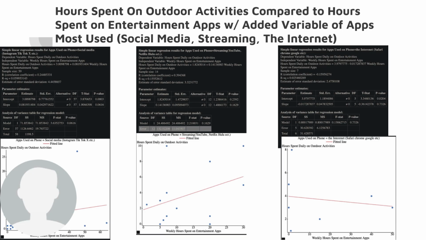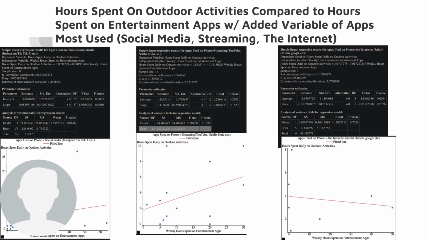So we can see here, the middle one, streaming apps, matched most with our original data without grouping it by apps used. And our social media weakened the relationship pretty severely. The social media did show a weaker relationship, but I wouldn't say it was a significant difference. I'm just comparing these: our R value on social media was 0.24485331 compared to our original, which was 0.55.